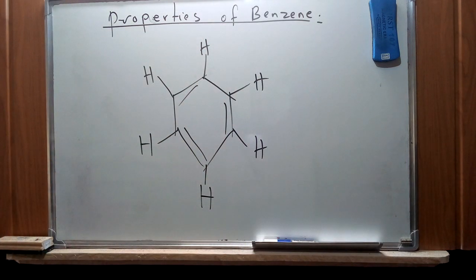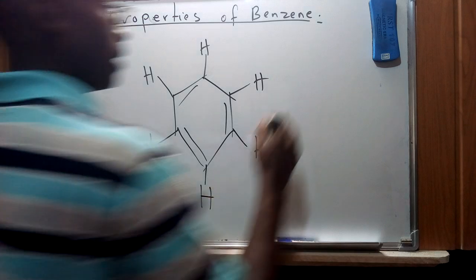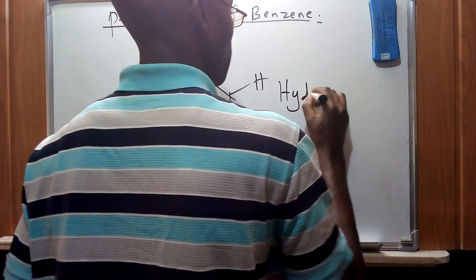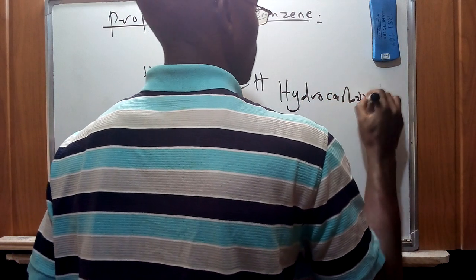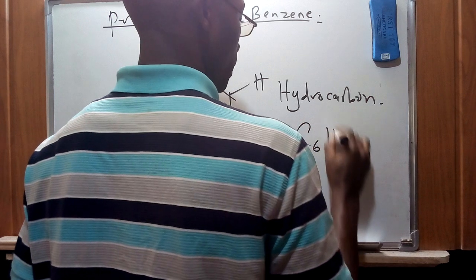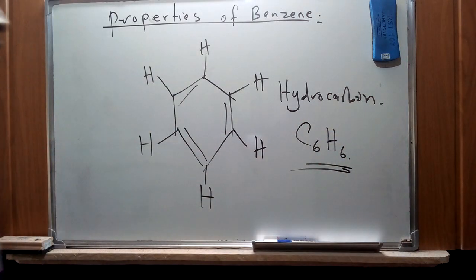So when we look at this structure, we say that in the absence of polar substituents, the aromatic ring of benzene has a structure that is of a hydrocarbon, which is basically a compound that consists of carbon and hydrogens.